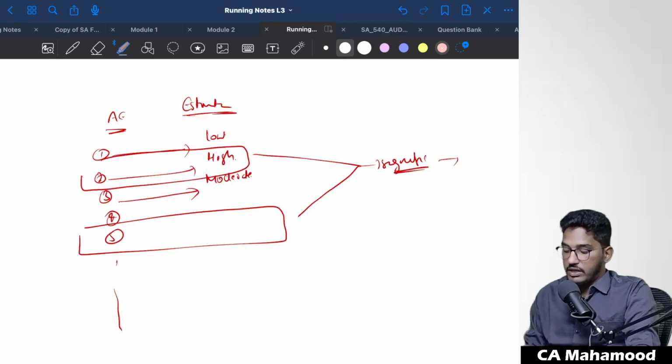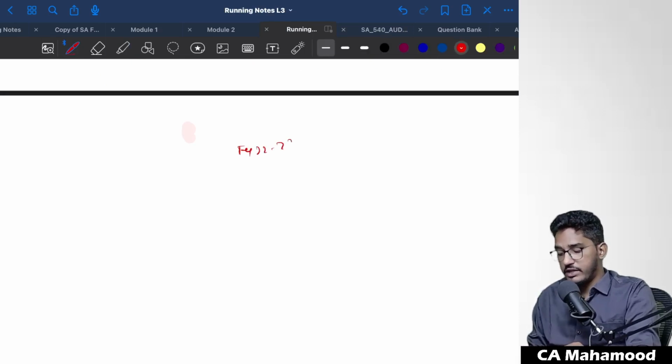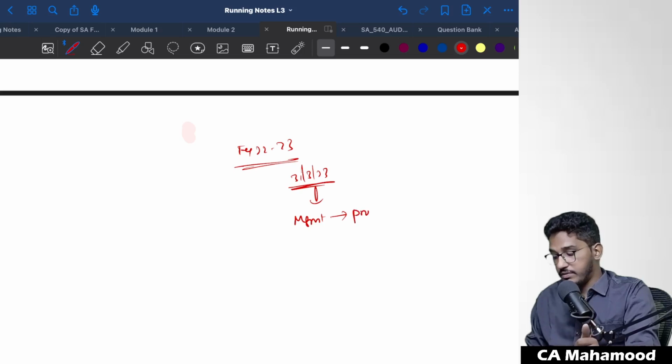Take for example, what they are trying to say here is you are conducting audit for the financial year 2022-23. So balance sheet will be prepared on 31st of March 2023. Now, as on 31st of March 2023, management created a provision for expenses. For a certain expense, they have created a provision. As on 31st of March, they have created a provision for 10 lakh rupees.